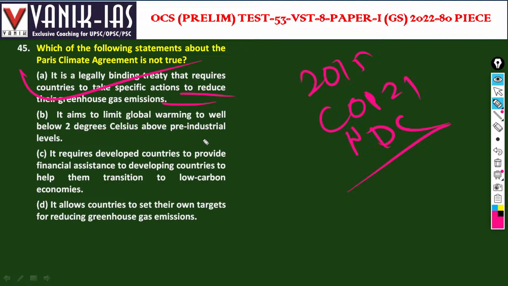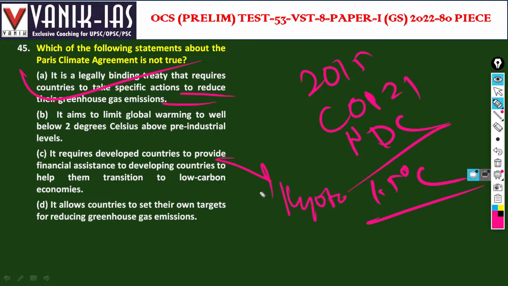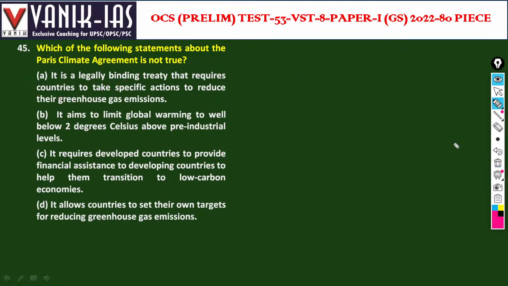Sorry, it is 1.5 degrees Celsius, to limit it to 1.5 degrees Celsius. It requires developed countries to provide financial assistance to developing countries to help them transition to low carbon economies. No, that was done by the Kyoto Protocol, not by the Paris Climate Deal. Sorry, initially it was 2 degrees. So now it has become 1.5 degrees.